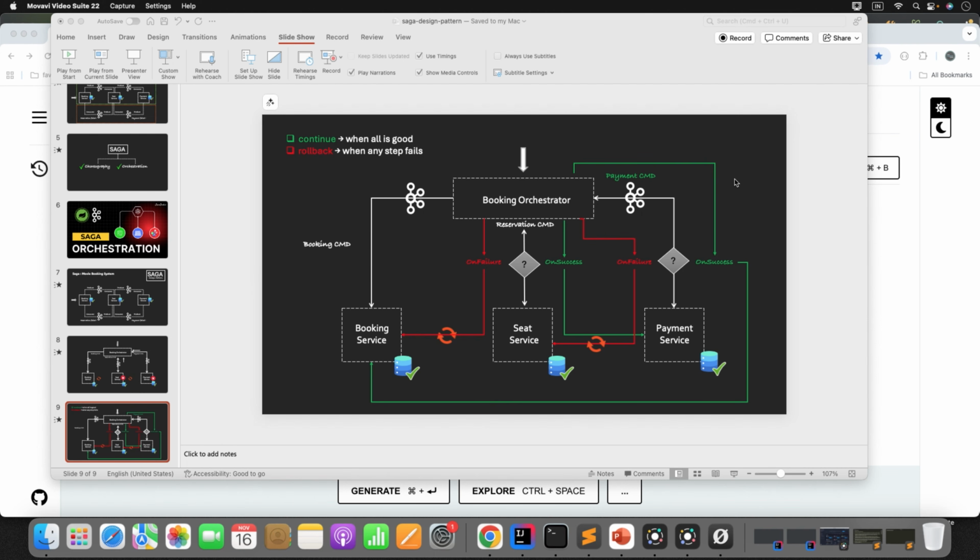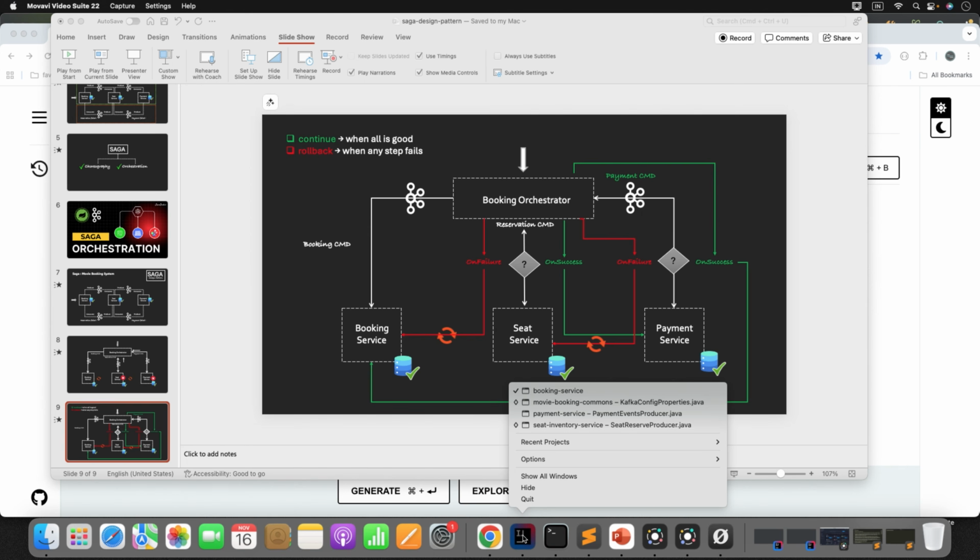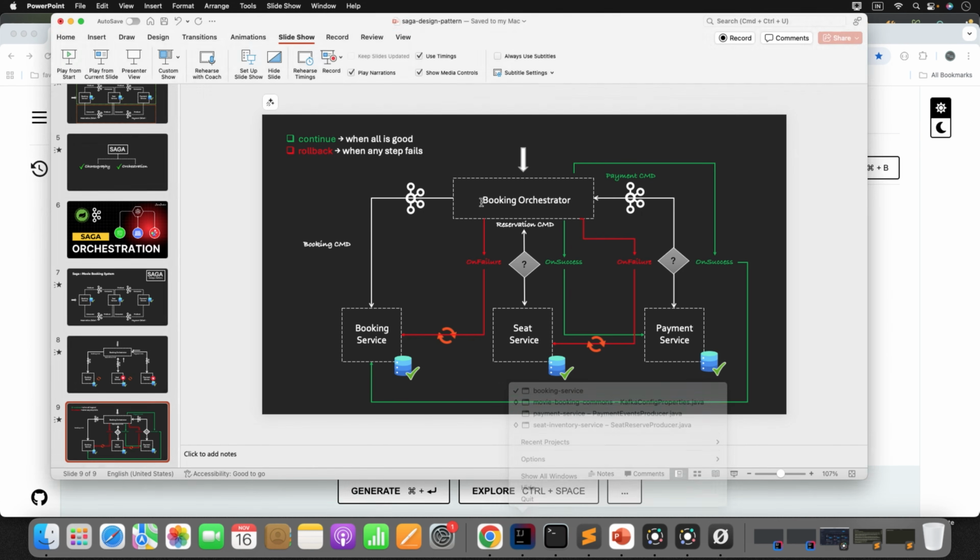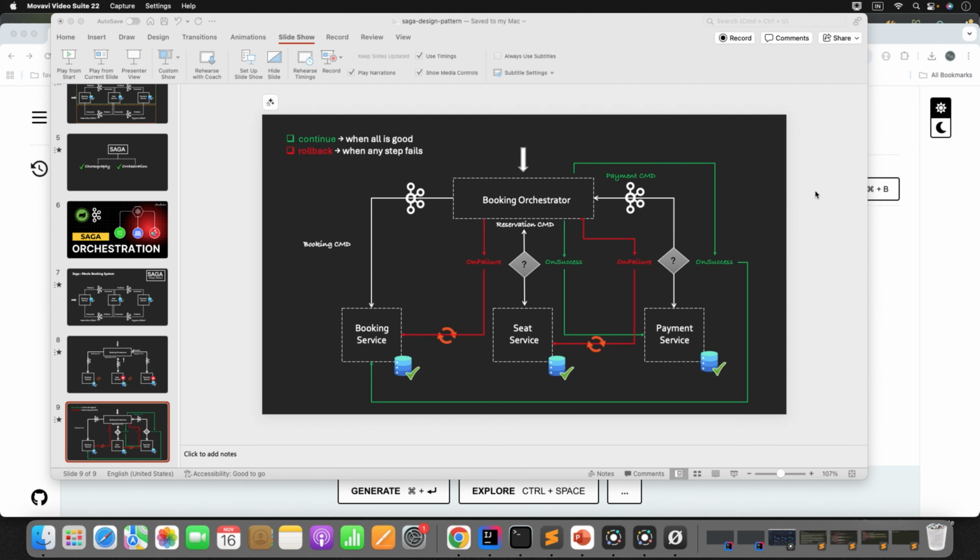Okay. At the very first step, what we need to do? We have this booking service, seat inventory service, and payment service. That is what we created in our previous Saga choreography example. Right. Now at the first step, we need to create this new microservice called booking orchestrator. So let's create that project.